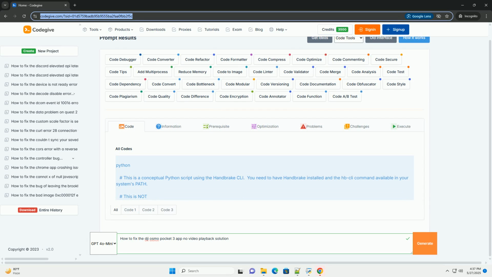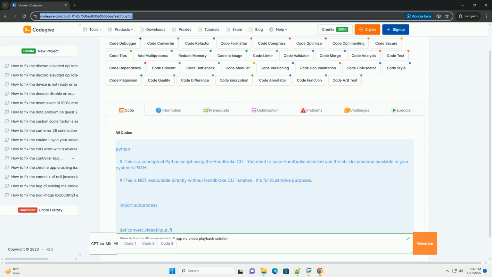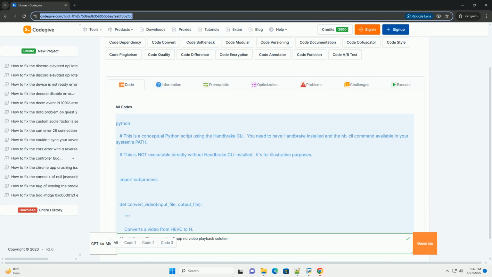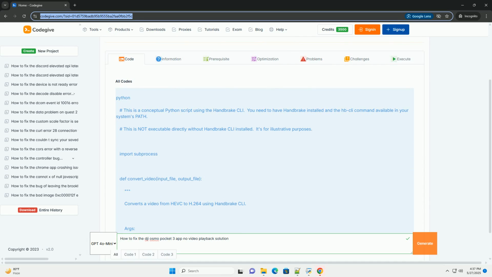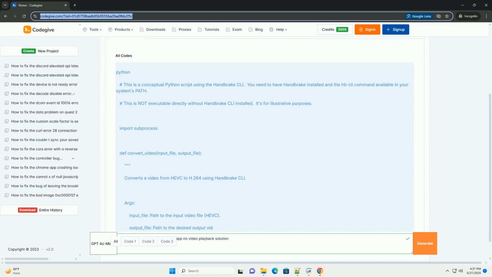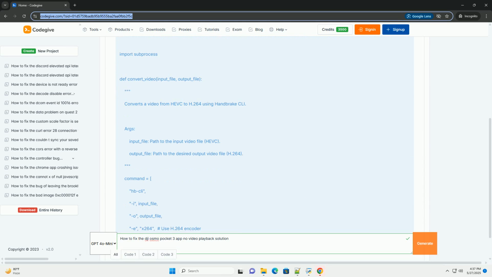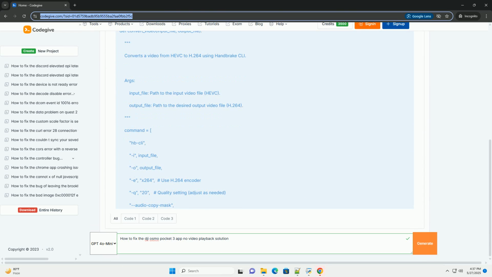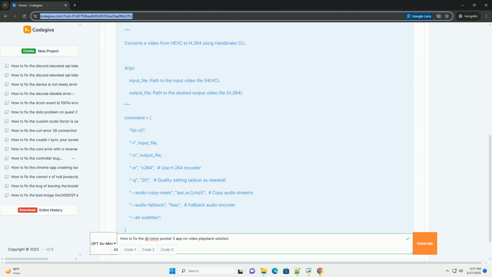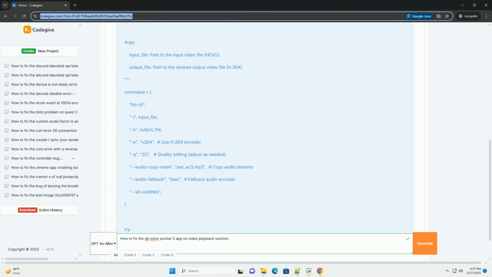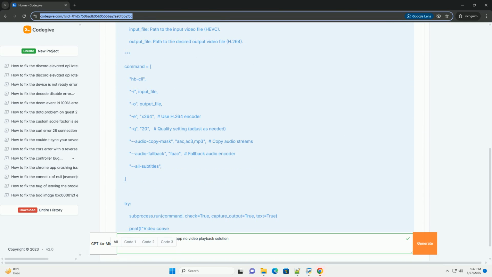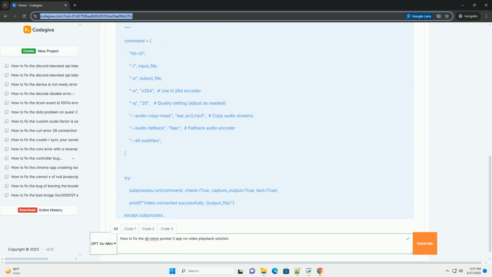Fixing DJI Osmo Pocket 3 app no video playback issue, a comprehensive guide. The DJI Osmo Pocket 3 is a fantastic tool for capturing high-quality video on the go. However, a common frustration among users is encountering the no video playback issue within the DJI Mimo app, or other compatible apps, when trying to view footage transferred from the Pocket 3 to their mobile device.